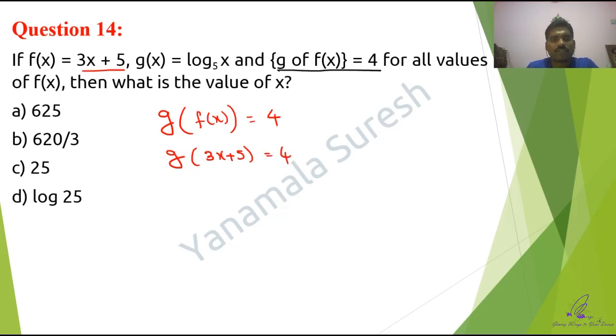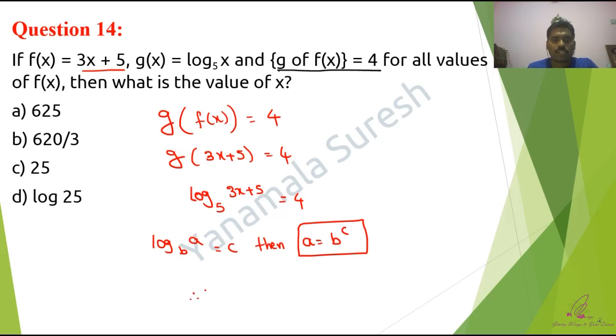Now what is g of x? Log x base 5. Correct? So g of 3x plus 5 is log of 3x plus 5 base 5, which is equal to 4. Now we already know that if log a base b equals c, then a equals b power c.